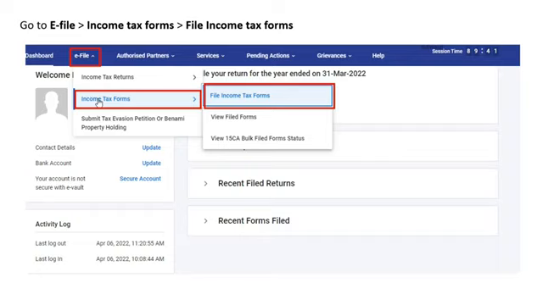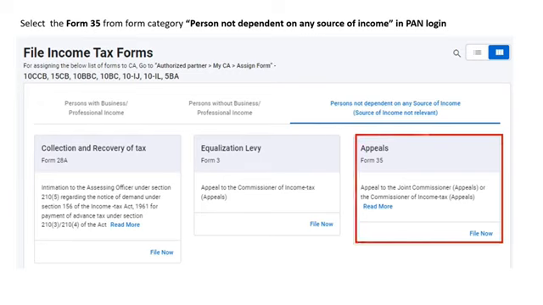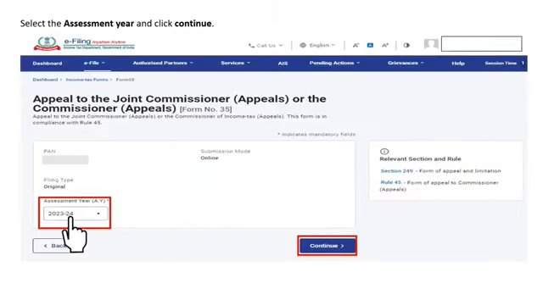Post login, you are required to go to e-file, click on income tax forms and go to file income tax forms. Form 35 would be available in the form category persons not dependent on any source of income in the PAN login. In the TAN login, you can also search Form 35 and click on File Now. You're then required to select the assessment year and click Continue button.